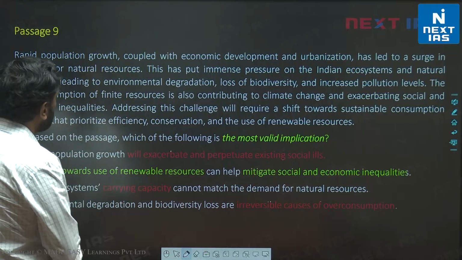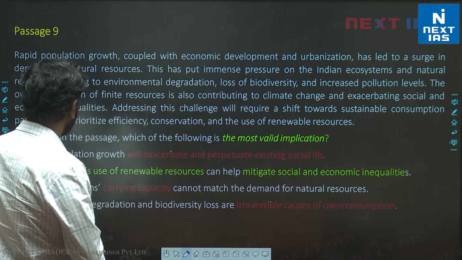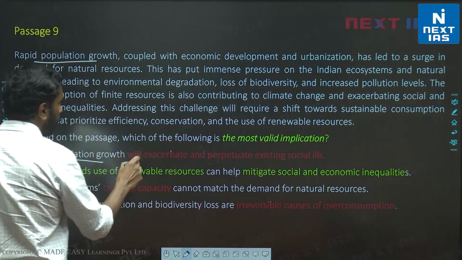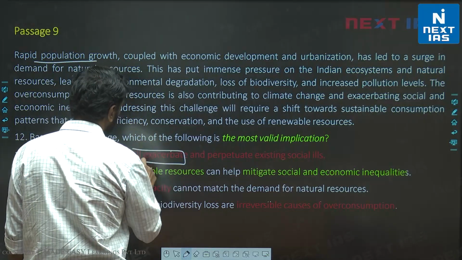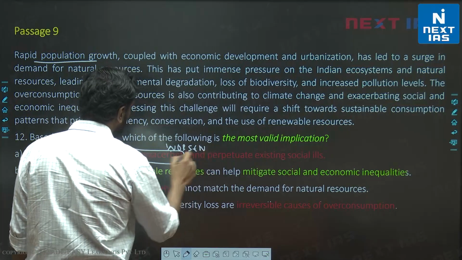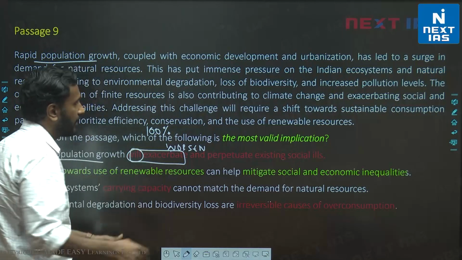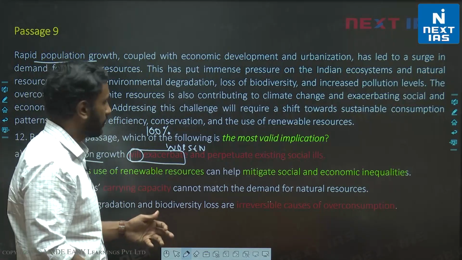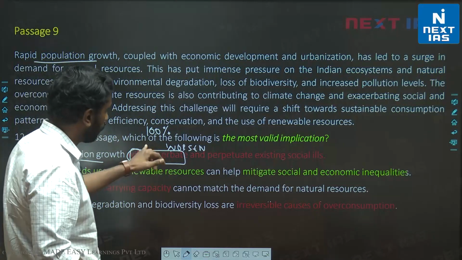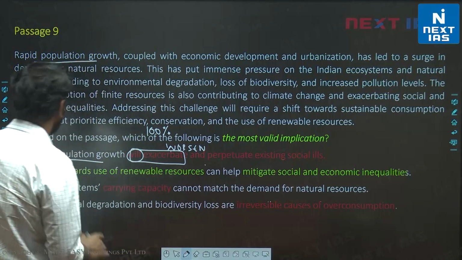One, rapid population growth will exacerbate and perpetuate existing social ills. So rapid population growth is discussed obviously here, but will exacerbate, meaning will worsen. The problem with the word will is, it means this will 100% happen. This will definitely happen. But I can't say from the passage that it will definitely take place. So rapid population growth will 100% exacerbate and perpetuate existing social ills is incorrect.